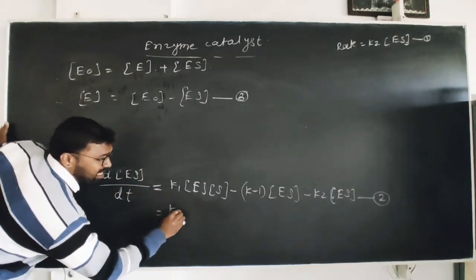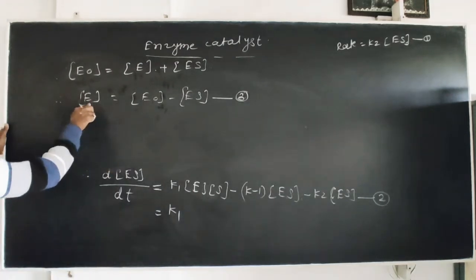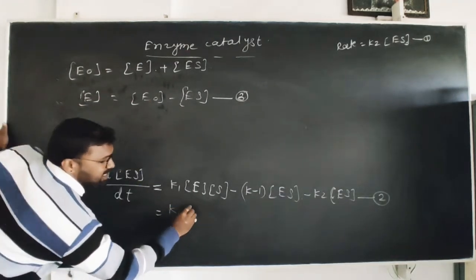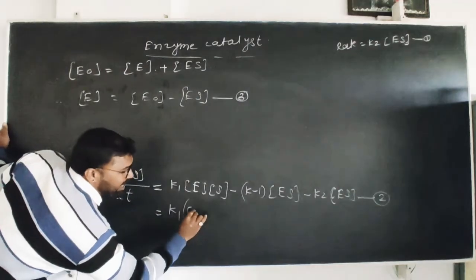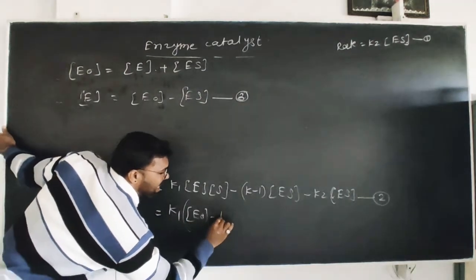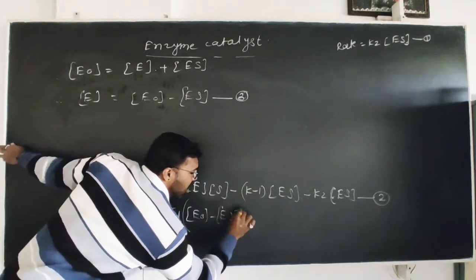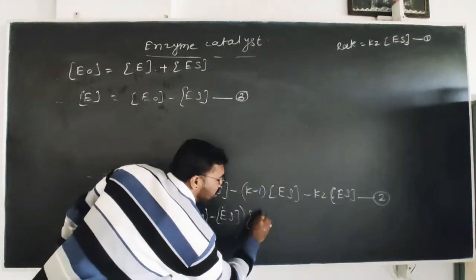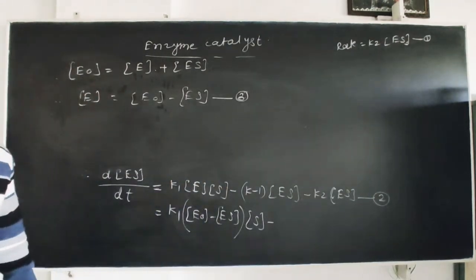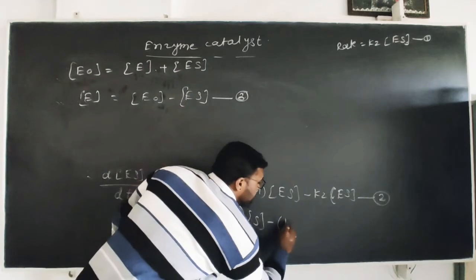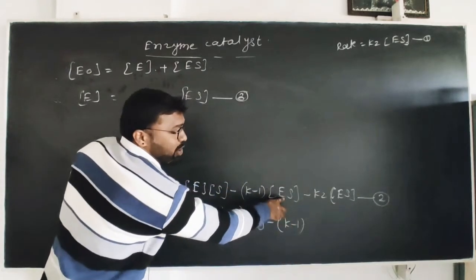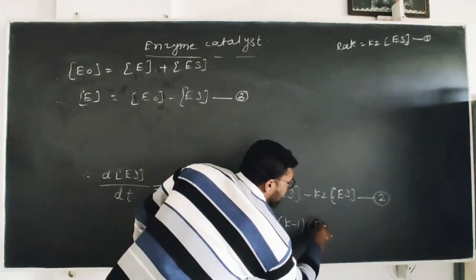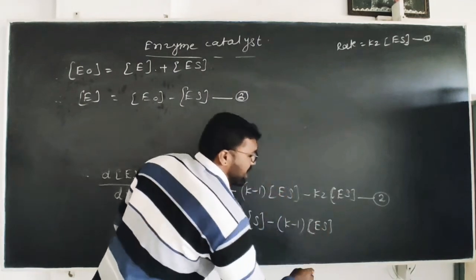I directly write here K1. What is the value of E? E0 minus ES, in a bracket, and the concentration of substrate as it is, minus K minus 1. We are not interested to find the value of ES, it remains as it is, minus K2 into the concentration of ES.